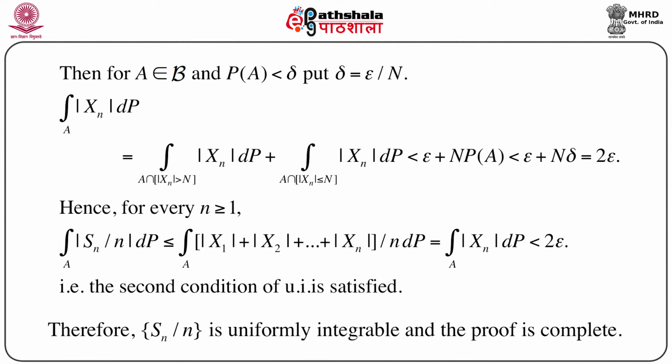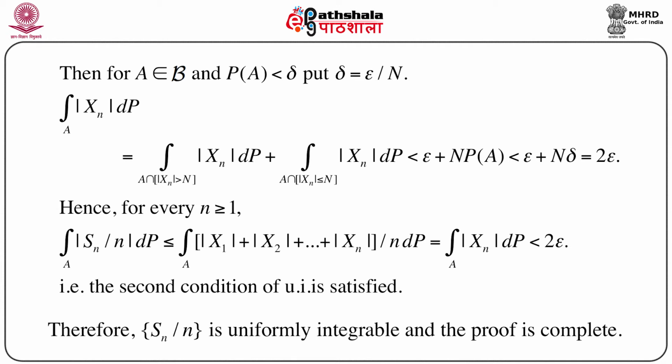Then for a set A belonging to the sigma field such that probability of A is less than delta, again putting delta equals epsilon by capital N, we have the integral of modulus of xn dP over A, again splitting A by a particular set and its complement, equal to the integral of mod xn dP over A intersection mod xn greater than N plus the integral of mod xn dP over A intersection mod xn less than or equal to N. Clearly the first term is less than epsilon and the second term is less than or equal to N into probability of A. So the right hand side equals epsilon plus N delta, which equals 2 epsilon.